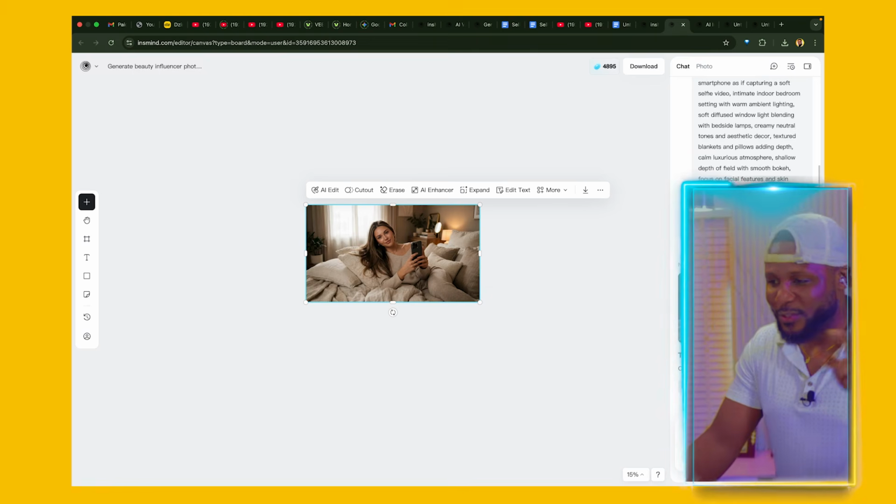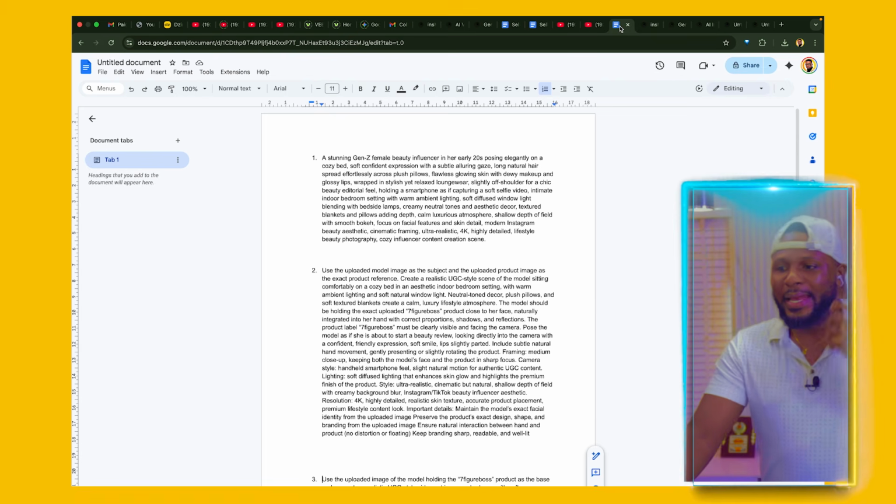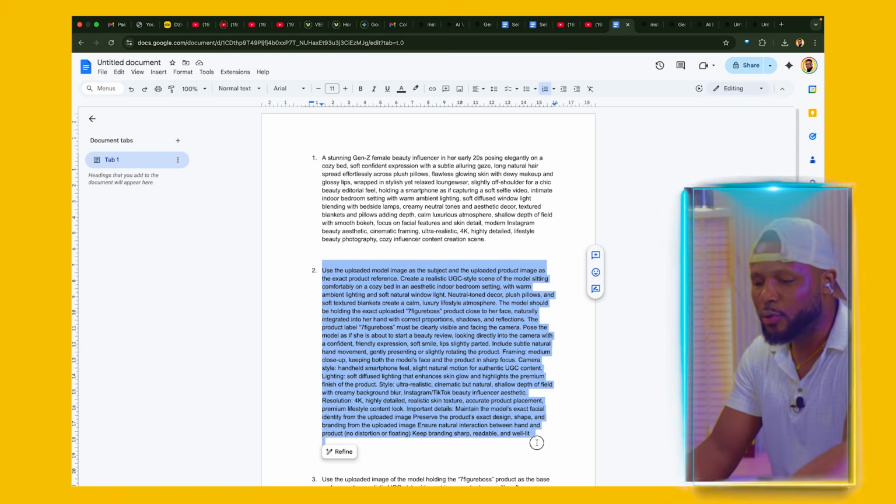That is the second thing that you need to do after generating the image. And to do that, all you have to do is to come over to prompt library. Now this is very easy to do, and the concept here is we're trying to bring the product, that's the product image, the product that the brand gave you, that they want to advertise, they want to promote. You're going to bring the product, and then you're going to use the AI to make the model hold the product. That is, you're going to make the model that you want to advertise the product to hold the product. So this particular prompt here is what is going to do that.